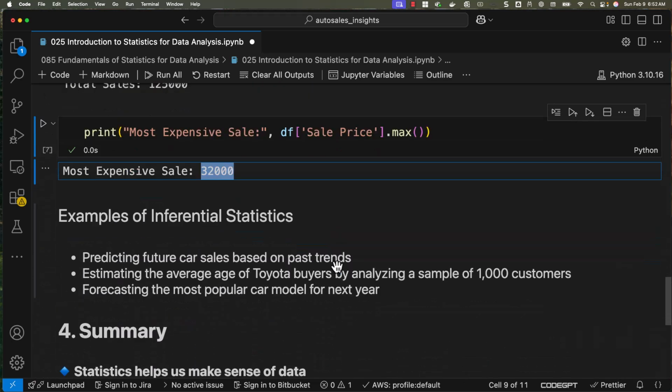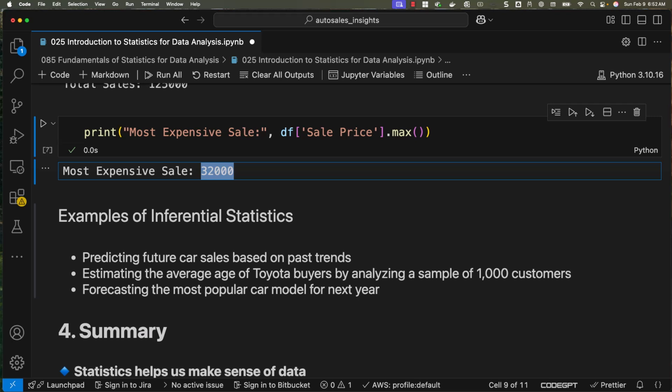Now let's talk about examples of inferential statistics. Predicting future car sales based on past trends is an example of inferential statistics. In a similar manner, estimating the average age of Toyota buyers by analyzing a sample of 1,000 customers, and forecasting the most popular car model for next year. These are all examples of inferential statistics. Inferential statistics allows us to draw conclusions and make predictions based on sample data.